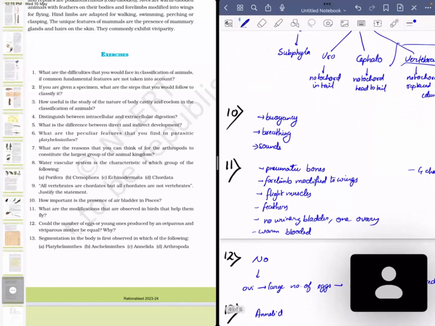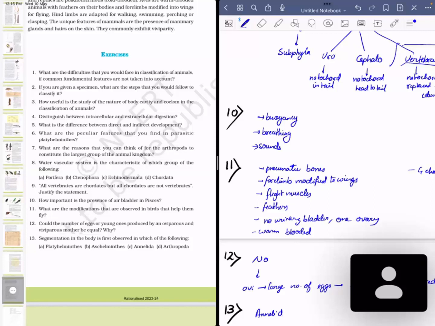What are the modifications that are observed in birds that help them to fly? Birds, the first important thing is pneumatic bones. That is bones that are hollow or air-filled, as you can say. It reduces their weight and helps them to fly. Forelimbs are modified to wings, obviously, and they have very strong flight muscles, which help them to flap their wings to fly. There are feathers present. These feathers reduce the air resistance as they fly, so that less energy is used in overcoming air resistance.